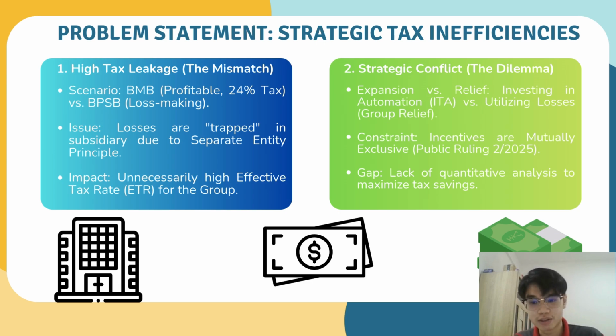Secondly, we are facing a strategy conflict also. We are actually claiming group relief to utilize those losses, but we also want to utilize the ITA, investment tax allowance, for our new automation machines. Legally, we cannot claim both of it, but we need to trade off based on which option actually can help the group to save more money.